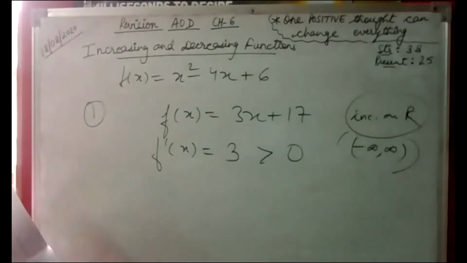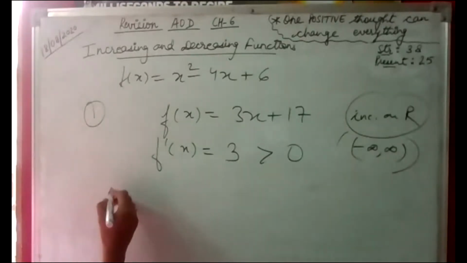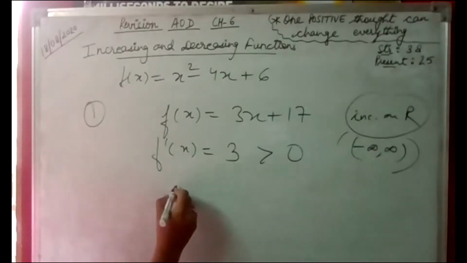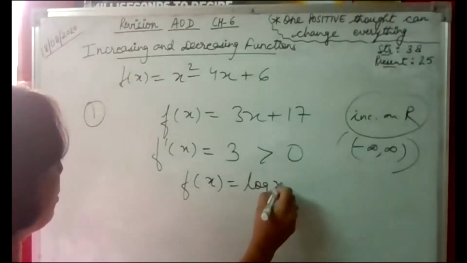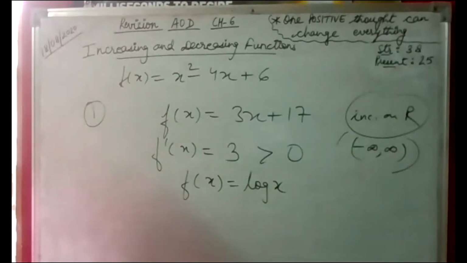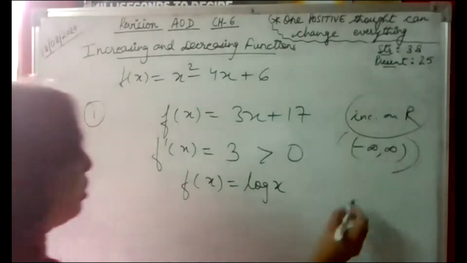One more important question: prove that the logarithmic function, that is, if we are given the function f(x) equal to log x, you have to check for this function in 0 to infinity.